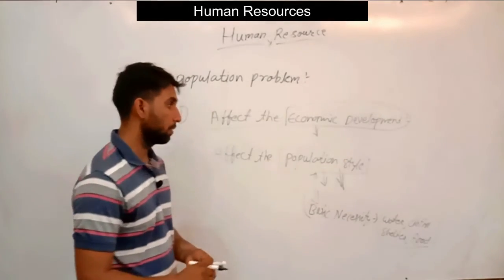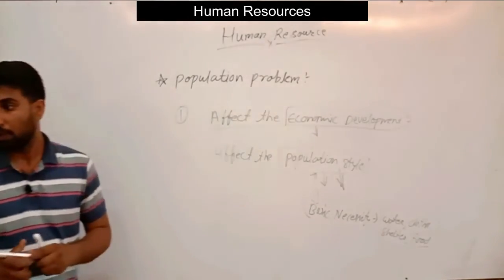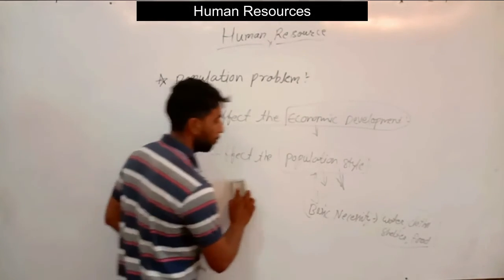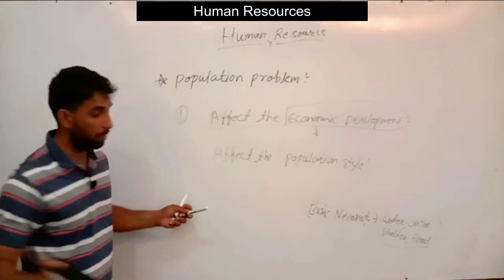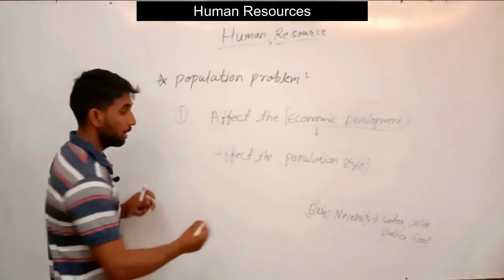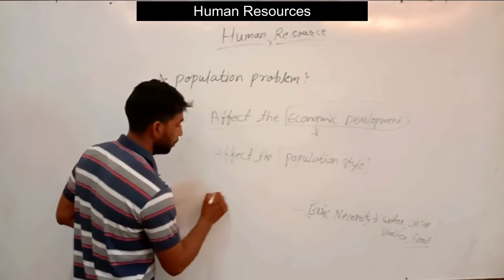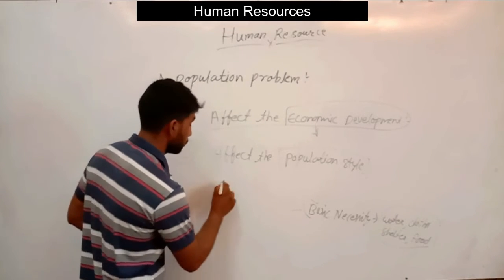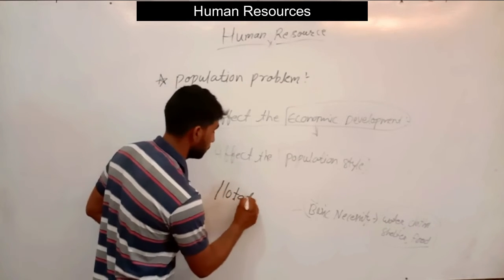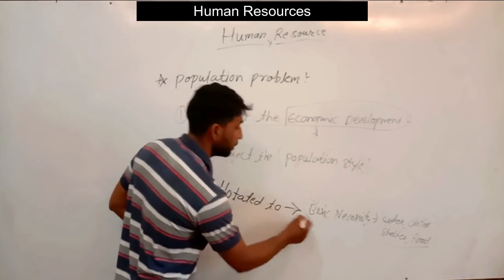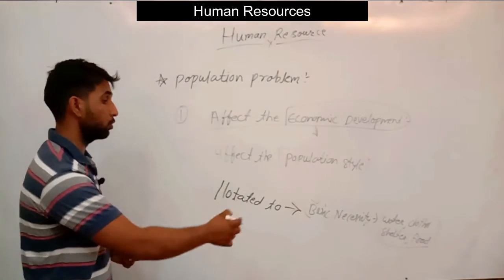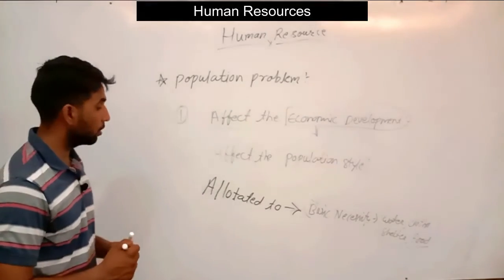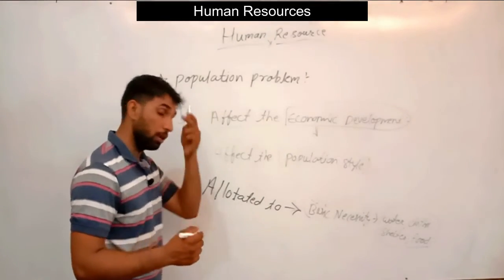So now, we have a number of resources allotted to basic necessities like water and clothes, so the amount of resources available for the development of the overall country will not be enough.